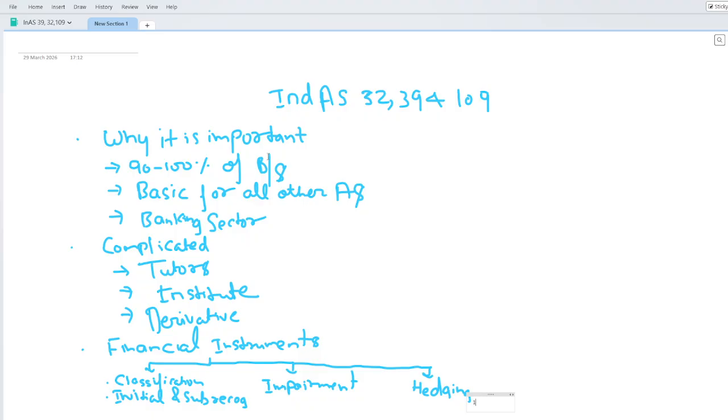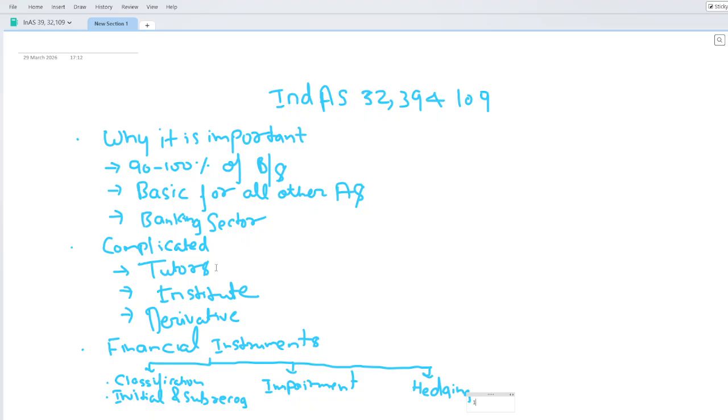That is an issue which is there in the market. Okay, now coming to the second point, why it is complicated. First thing, the tutors and what they are teaching still, because this accounting standard requires practical exposure to understand it better.